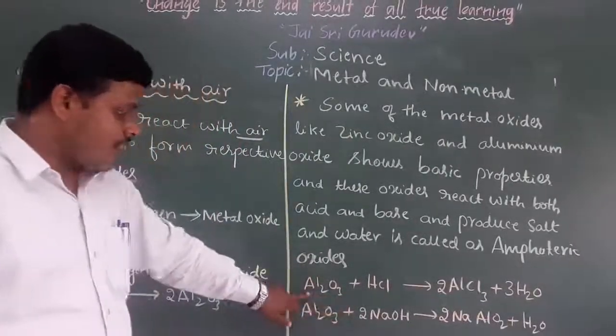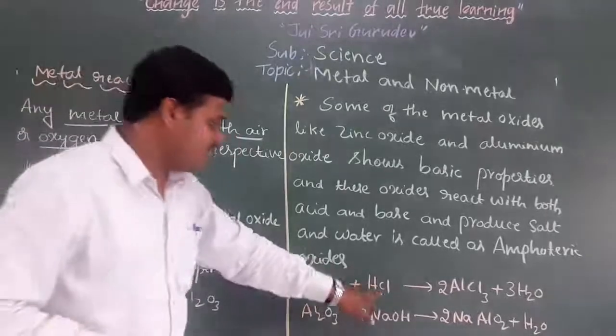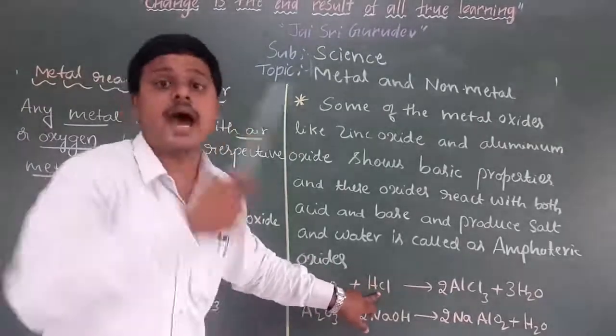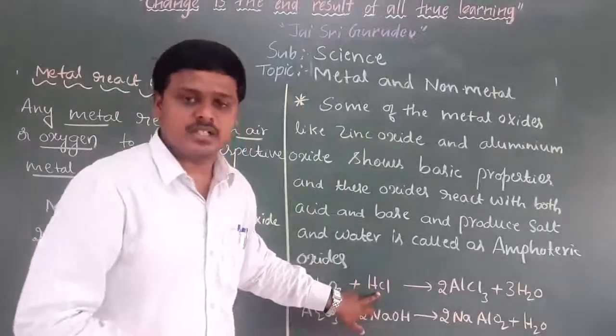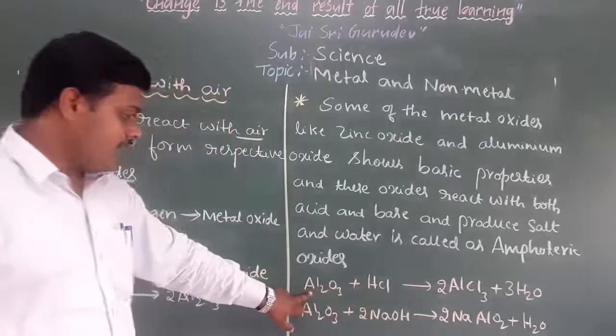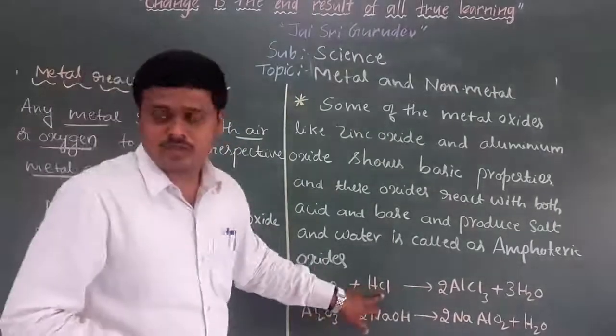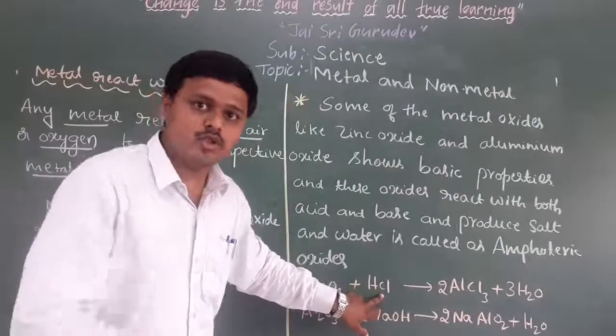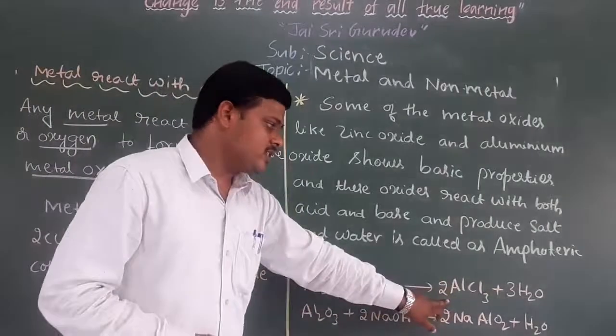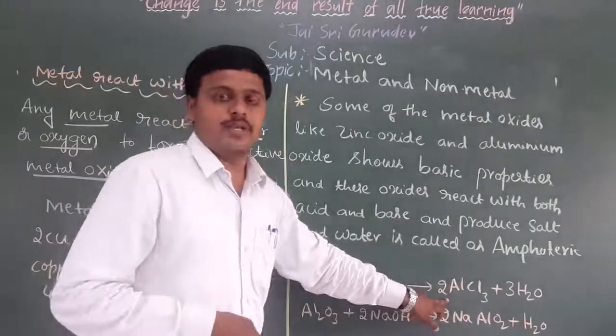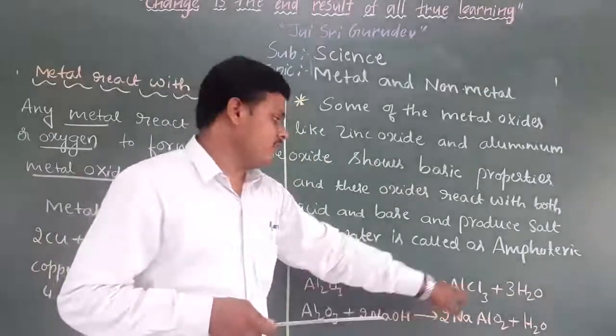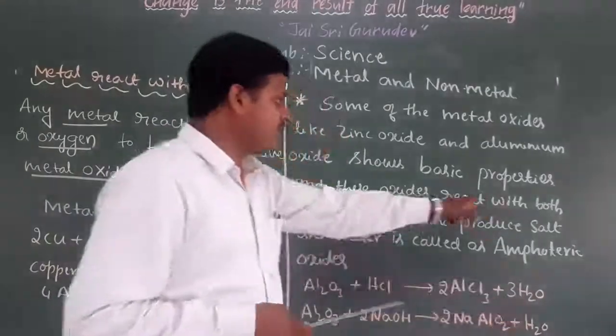I am going to take aluminum oxide reacting with hydrochloric acid. HCl is an acidic medium. So Al2O3 reacts with HCl, that is hydrochloric acid, and produces aluminum chloride, which is a salt, along with water. So what do we get?